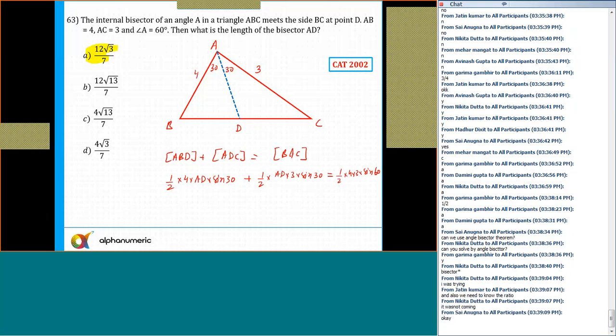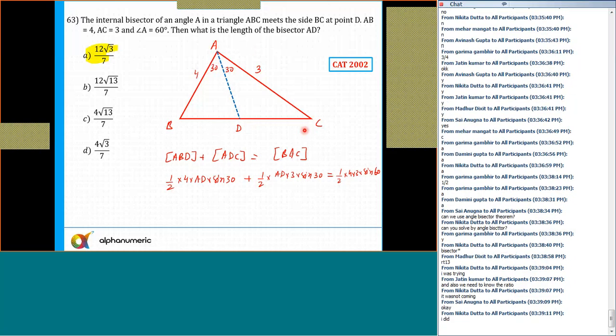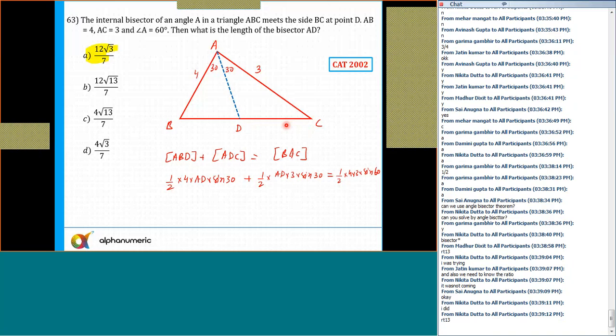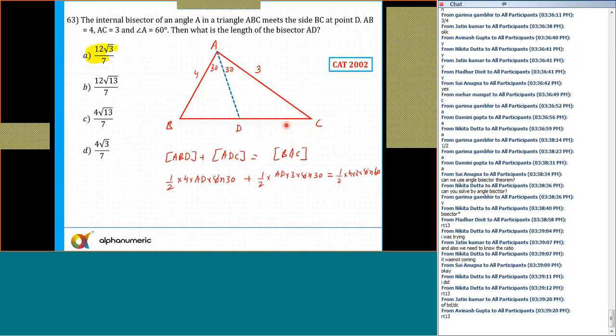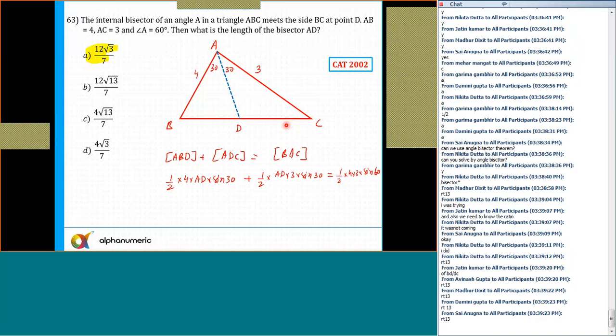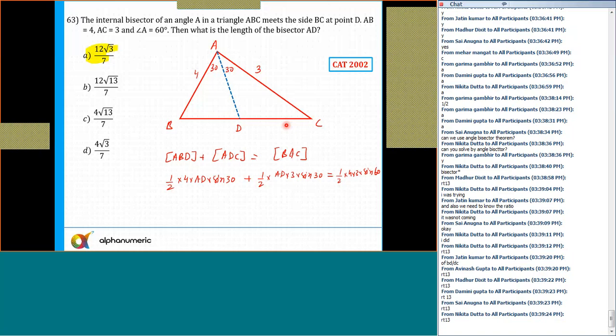Yes, use the cosine rule. Can you find out the length BC by using the cosine rule? What is the length of BC? Tell me now, what is the length of BC then? If you are using it, but this is the easier approach, root 13. Okay, so if you are getting BC equal to root 13, let me write it down here.